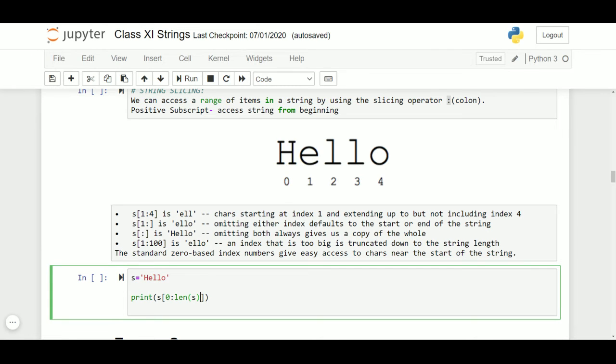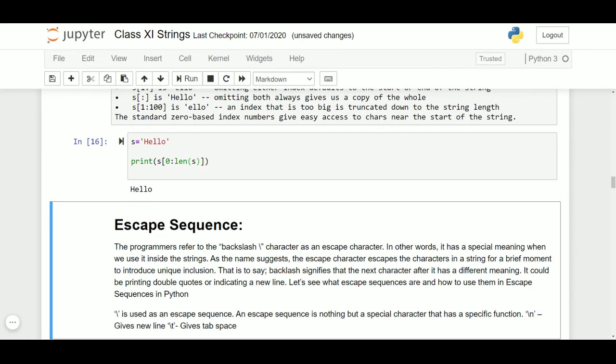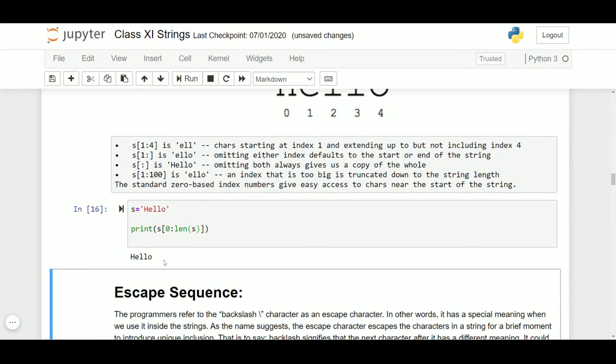Whatever I write as the last index, the stopping index number, it will not go till stopping, it will go till stopping minus 1. So these are the default values for a string hello, from 0 to len of s. If I say 0 to len of s, the whole hello is printed for me.